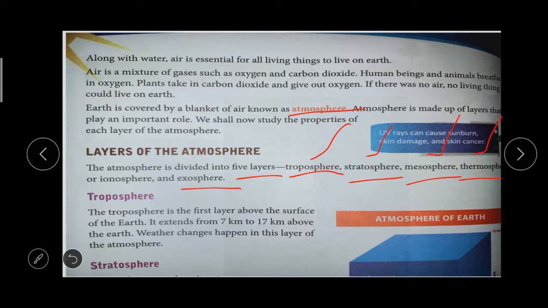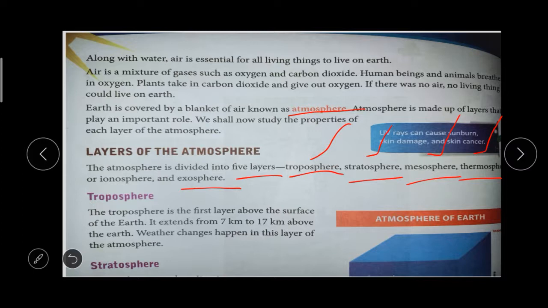Mark it in your textbook. These are the important ones. 5 layers in the atmosphere. I'm reading once again, read along with me: troposphere, stratosphere, mesosphere, thermosphere or ionosphere, and exosphere.